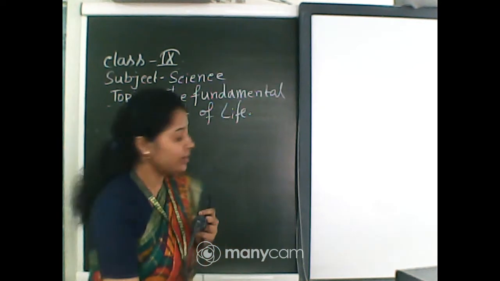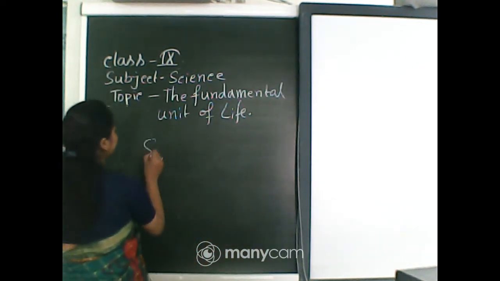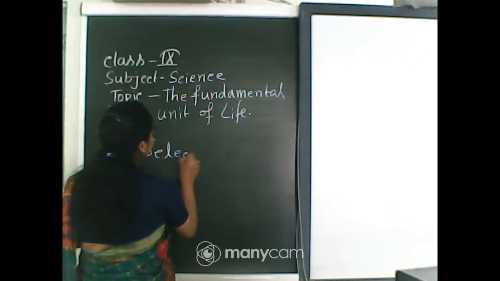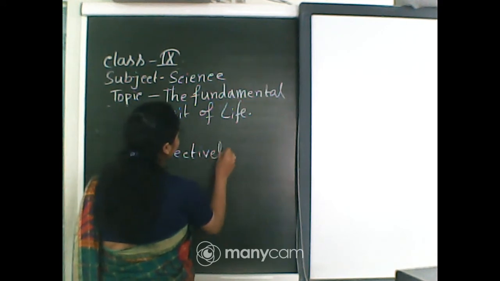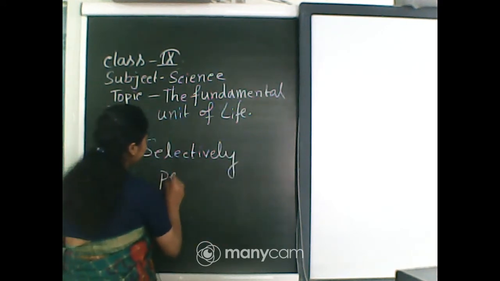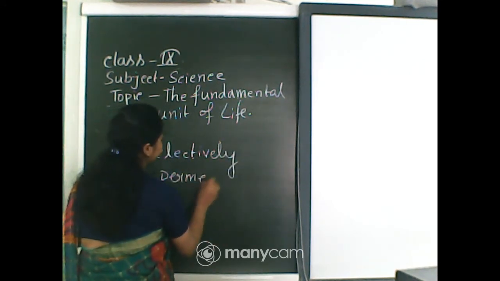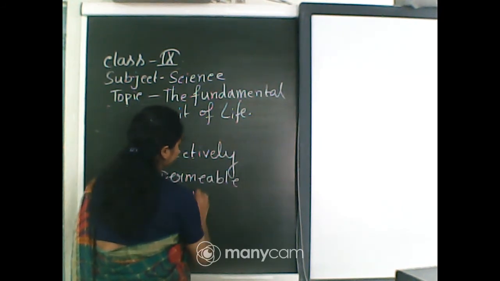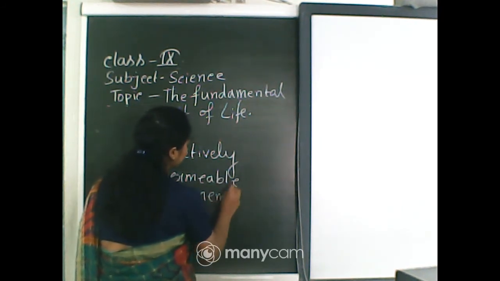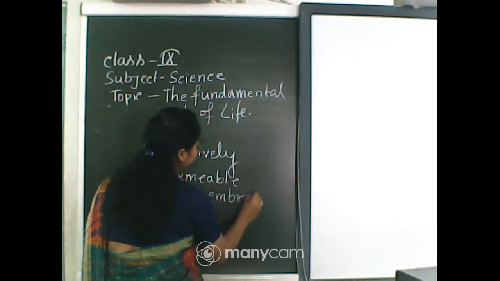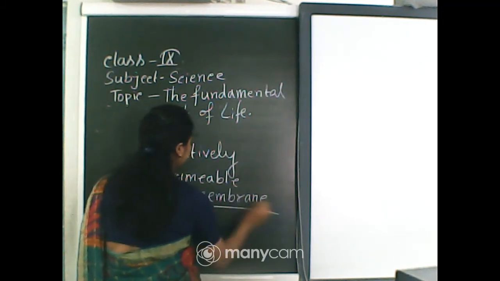Selectively permeable membrane. From the term you can easily get the point.